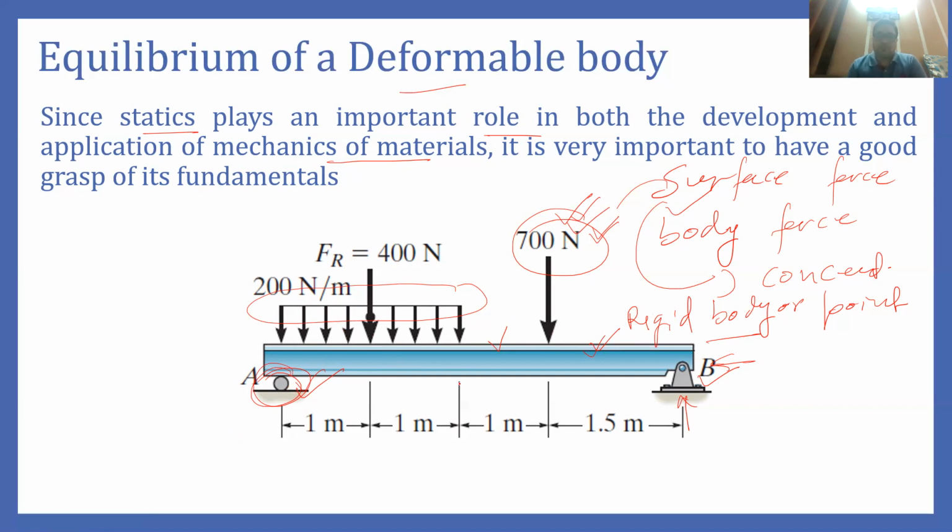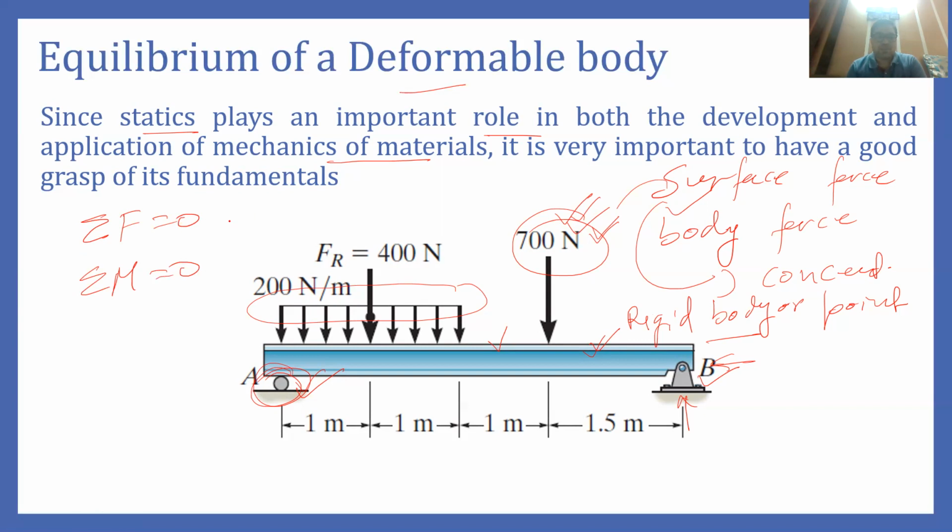So to find out the reaction, we can use the equilibrium analysis. In the equilibrium analysis, we generally follow the conditions of equilibrium, and we basically have two equations. One is summation of F equals 0 and summation of M equals 0.